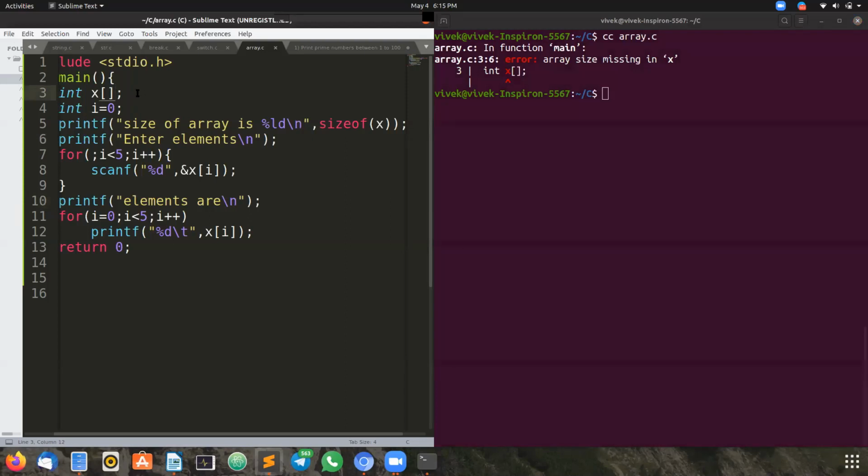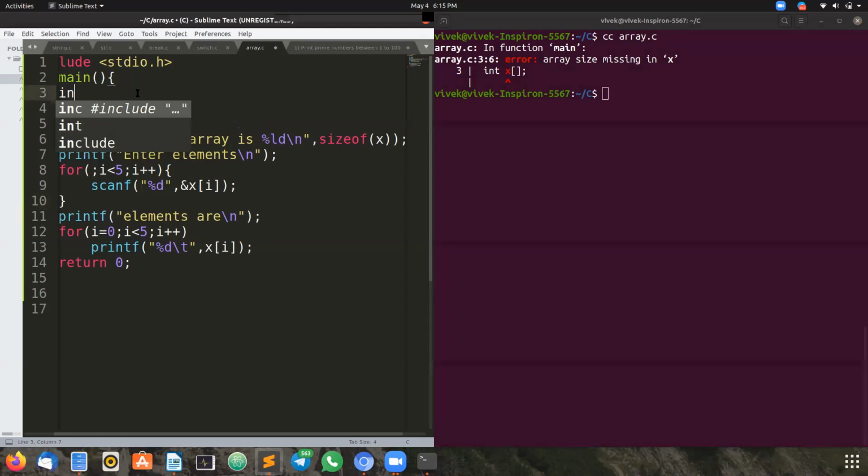So what we can do is, before this, whatever you said, n or anything, let me consider it as size. The identifier name is our wish. I'm writing size here.